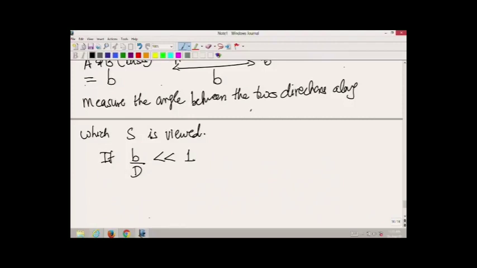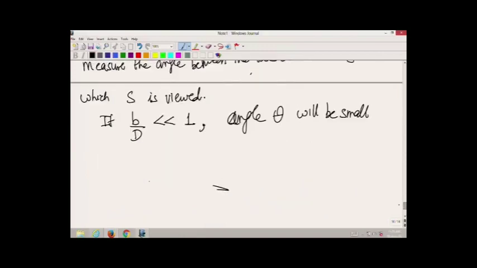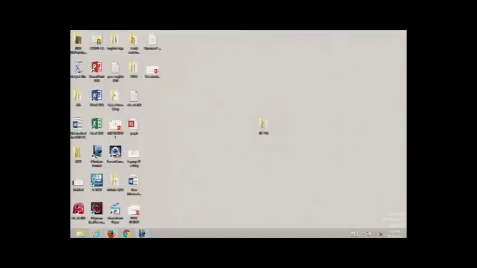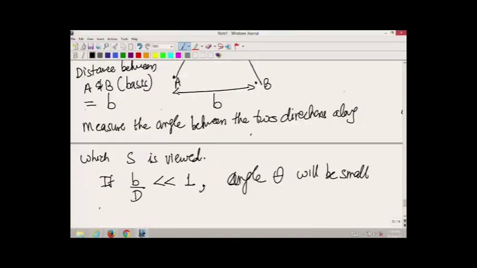Now if B by D is much less than 1, that means the distance is very large, then the angle theta will be small, and if that is so, AB can be treated as the arc of a circle.